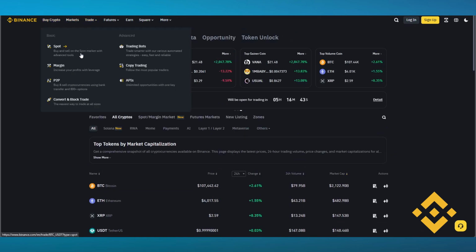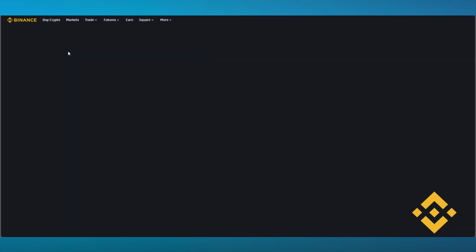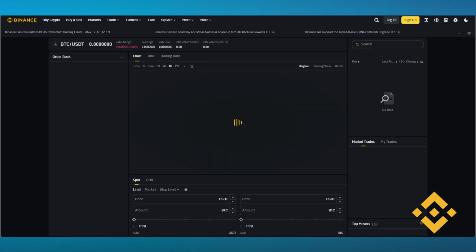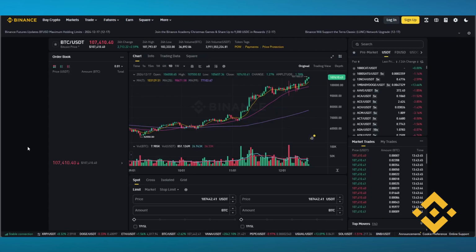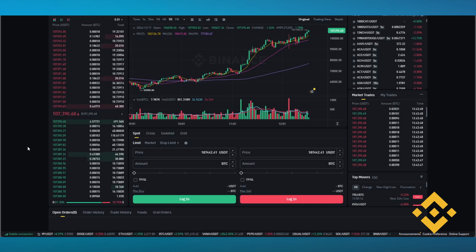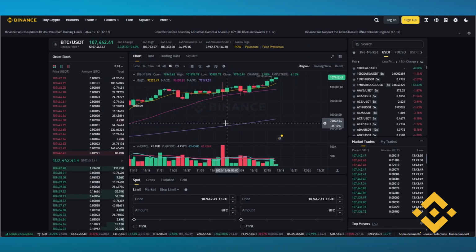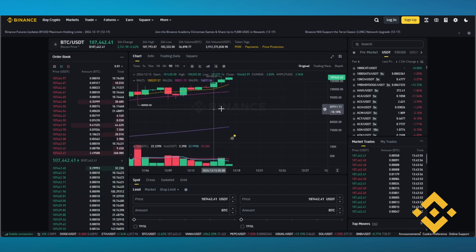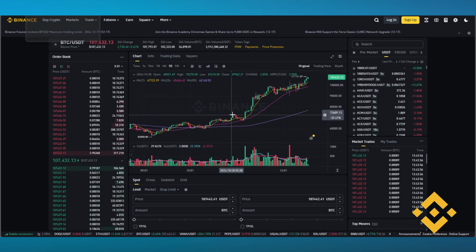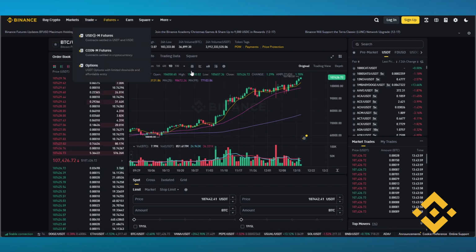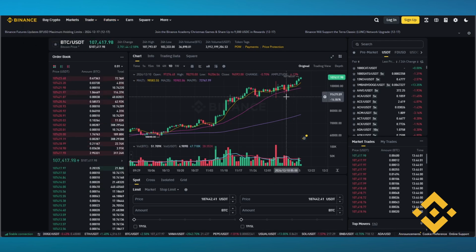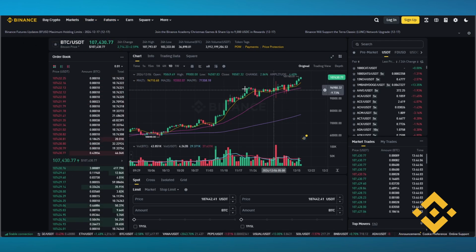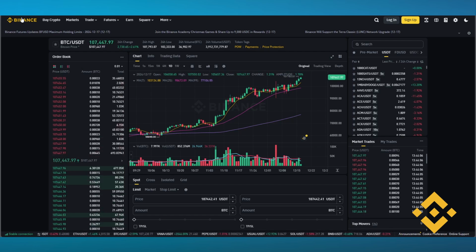So to actually trade, there's a lot of trading, to be honest, but there's two main types of trading: spot and margin. Most people use spot trading for their speedy trades, and you can come over here. If you are a good day and night time trader for crypto, you definitely know how to use the pie charts, and these pie charts help you know how the crypto is currently going. According to this, you can go ahead and see if you want to deposit or withdraw from your currencies. Obviously, it depends on you.